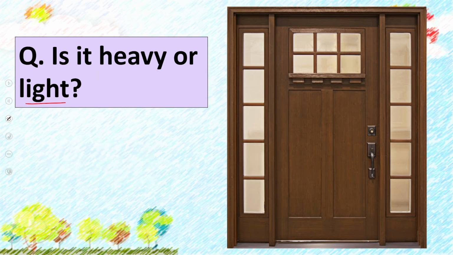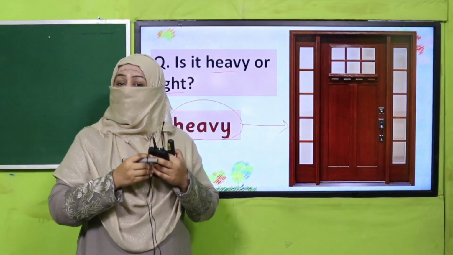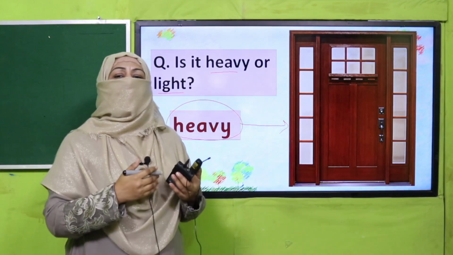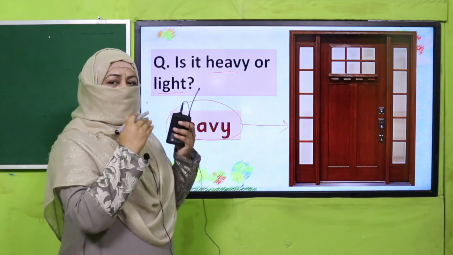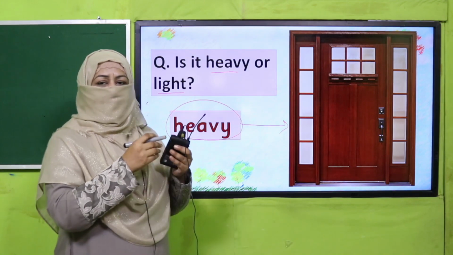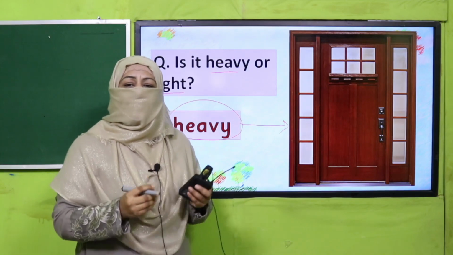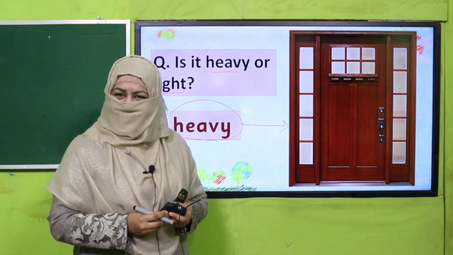Is it heavy or light? So by looking at the door, how does it look? Is it heavy or light? It looks like a heavy door. So this is also quality and we can tell about the quality of this door. This is how we look at anything. We can look at any person and we can use words that match with that person or object, and these words brown, heavy, light, new, old, all these words are describing words, right?